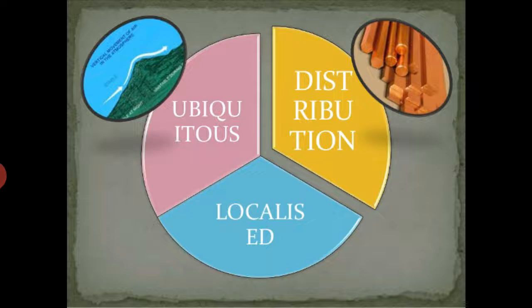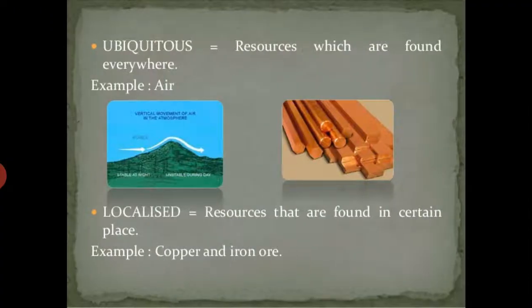Finally, there is one more important classification, that is based on distribution. So I can say some of the resources are present throughout the globe. For example, air and water. The things that are present universally are known as ubiquitous. So these resources are also known as ubiquitous resources, because we can find them on each and every corner of the earth.